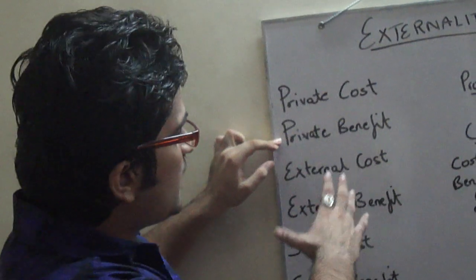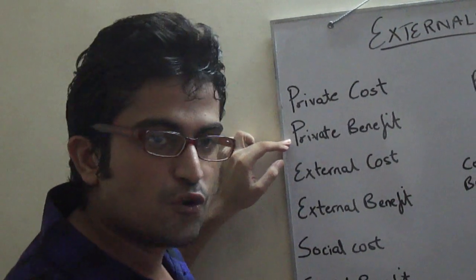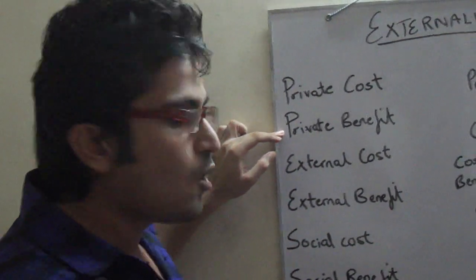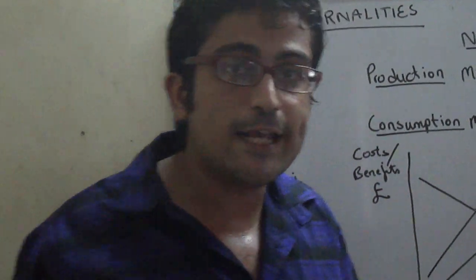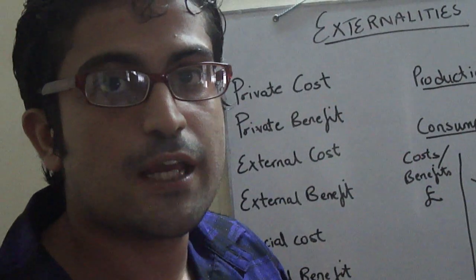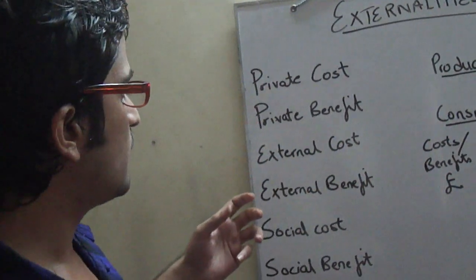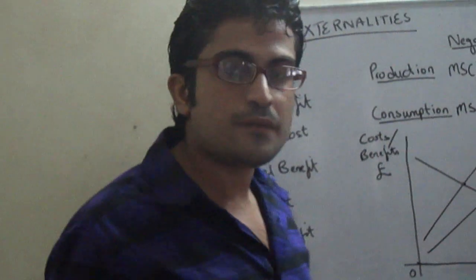Number 2, private benefit. Private benefit is a benefit gained from an economic transaction. Benefit to a producer is the revenue that he or she receives from an economic activity. And the benefit a consumer receives is the utility or the satisfaction he gains by consuming that unit of good or service.